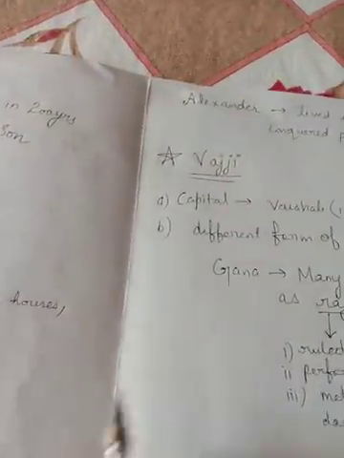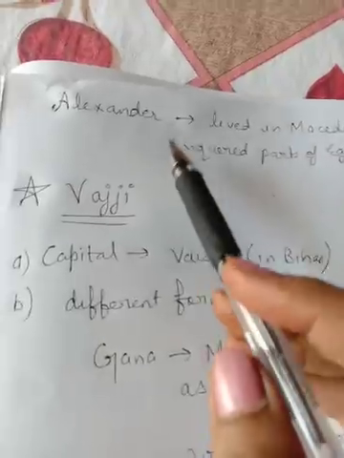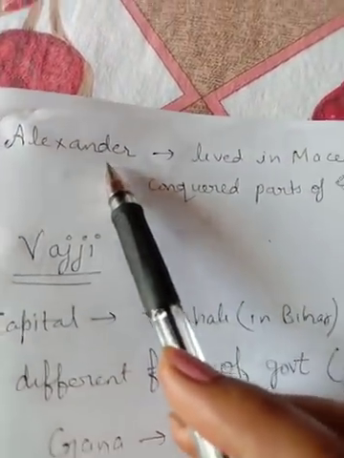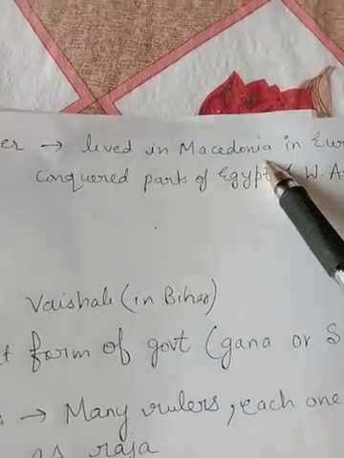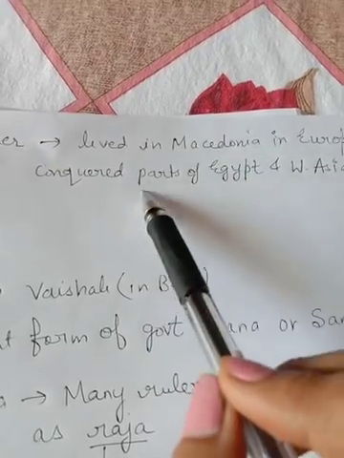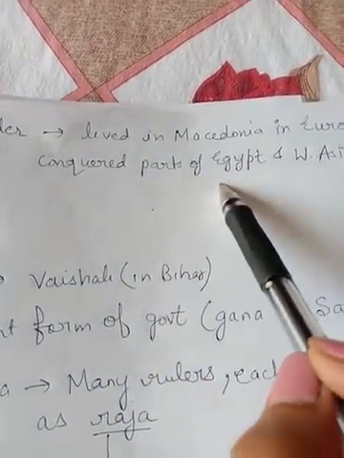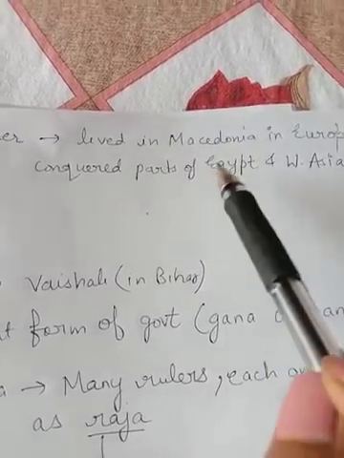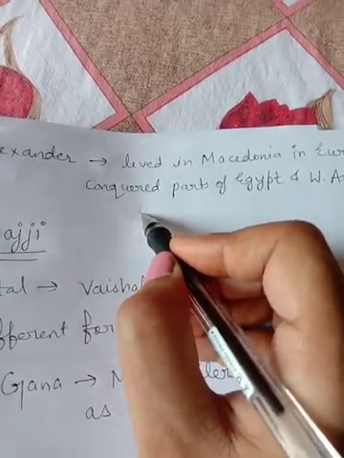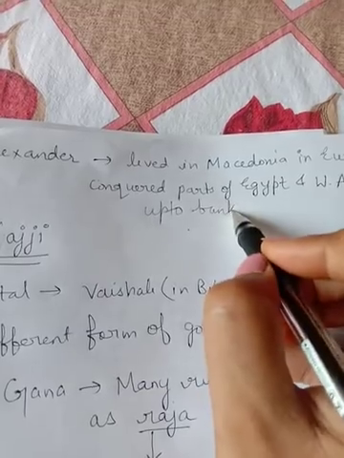It is also told, about this powerful kingdom, that you have heard about Alexander. Where did he live? He lived in Macedonia in Europe. He wanted to conquer the world, but he conquered parts of Egypt and West Asia. He also reached India, up to the banks of the Beas.